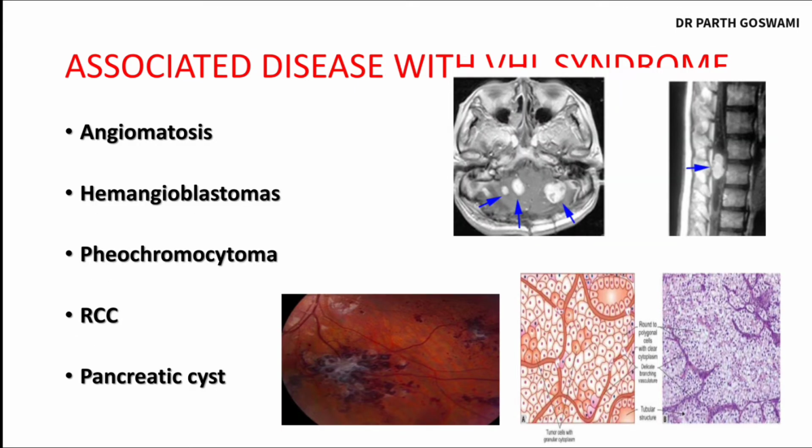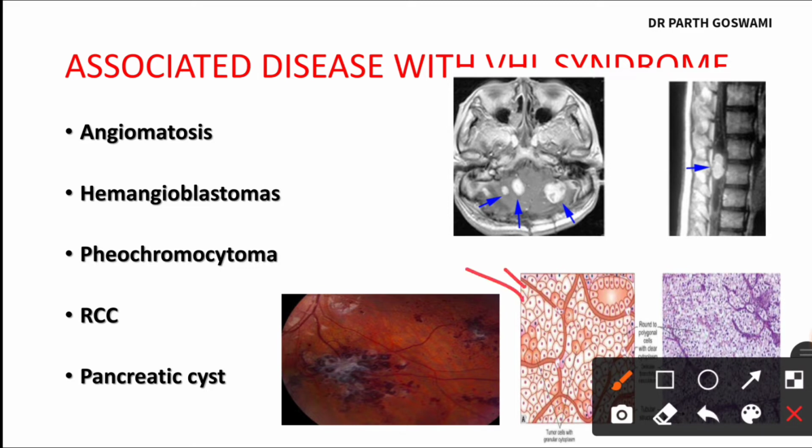All right. Now, these are the diseases that are associated with VHL syndrome. The main one is angiomatosis, particularly in the retina, right? Then hemangioblastoma, particularly in the cerebellum. Hemangioblastoma is a vascular tumor, right? So it can be present in the cerebellum. An adrenal medulla tumor can also develop, which is known as pheochromocytoma. This is the diagram of pheochromocytoma, right? Which is a small round cell tumor. And here you can see a Zellballen pattern.